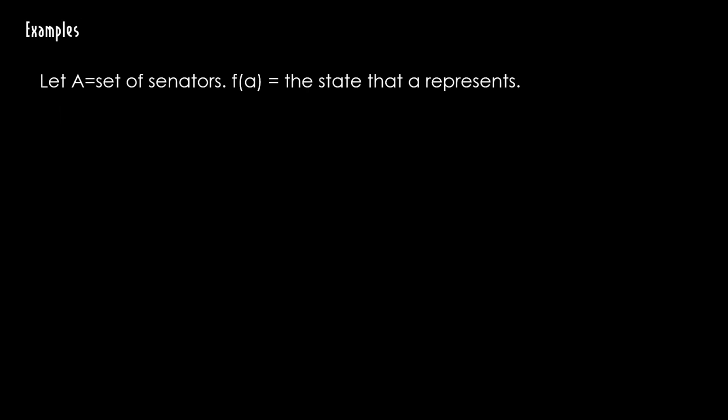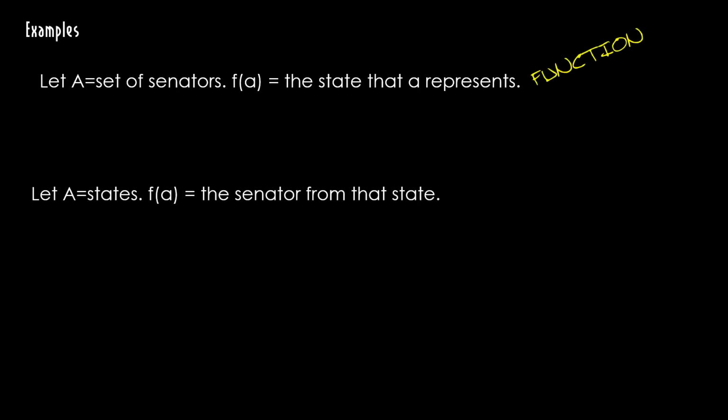Let's look at some non-mathematical examples. Let A be the set of senators, and f of a is the state that a represents. Well, that's pretty straightforward. Each senator represents one and only one state. So if I said f of New York, we'd have Schumer and we would have Gillibrand. All senators represent a state. So this is a function.